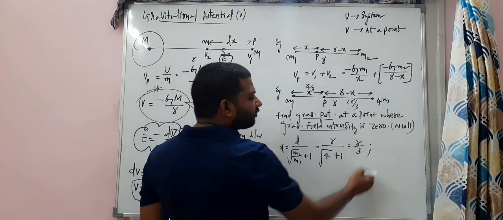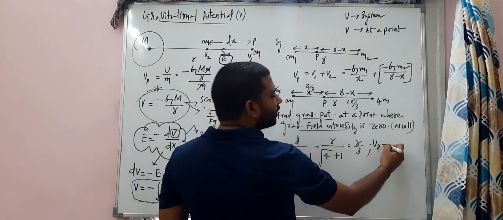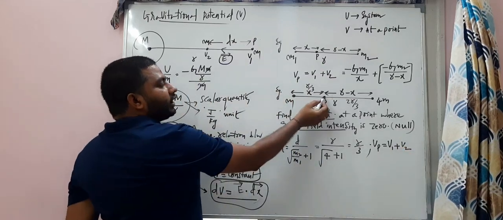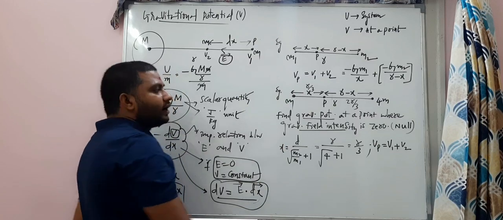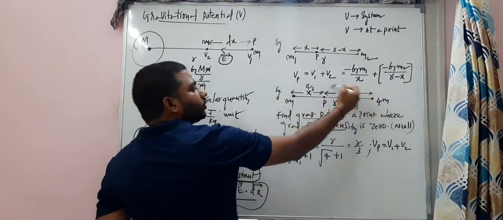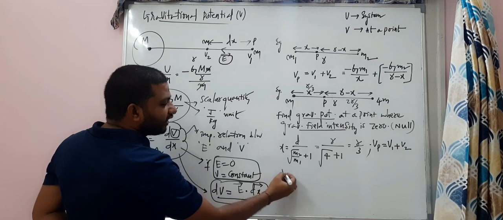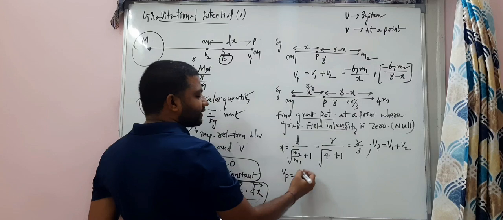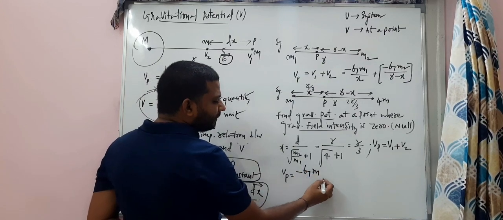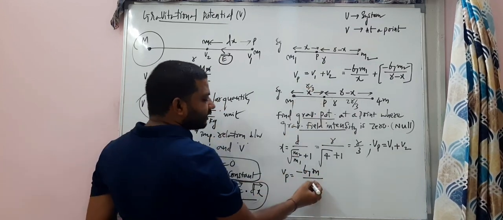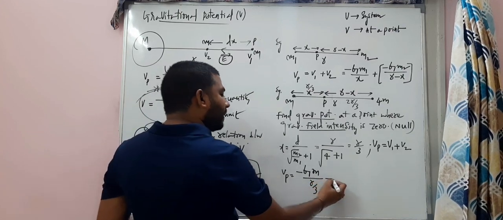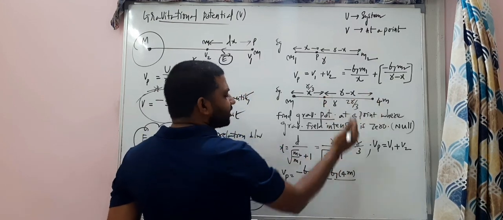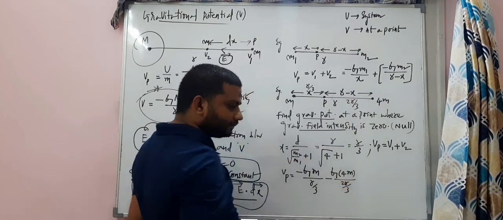So it is simple to find the potential at point P. It's just V1 plus V2. At point P there is a potential due to this mass and a potential due to the other mass. Let's add them. So Vp is equal to V1, the potential at point P due to the first mass, minus G m divided by r by 3, minus G 4m divided by the distance 2r by 3.